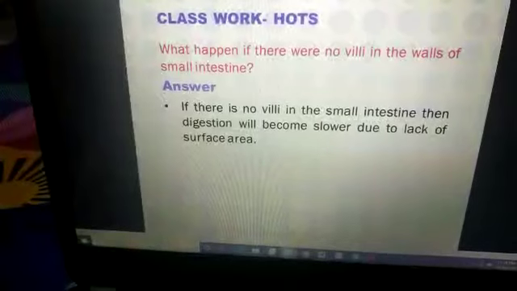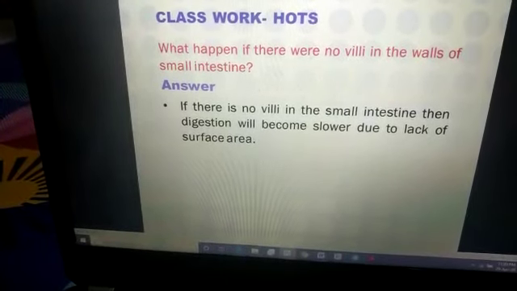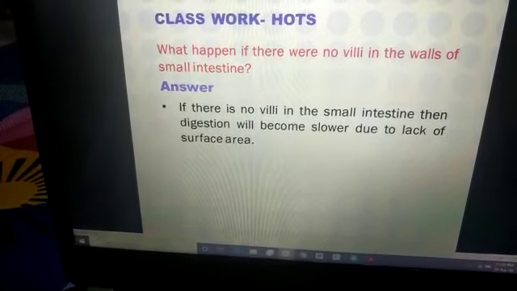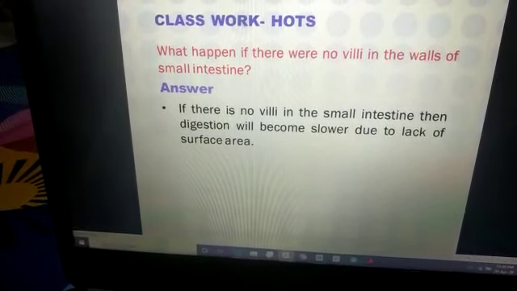Now start writing your hot question number 1 as your classwork. Do it fast. Hot question number 1: What happens when there are no villi in the wall of the small intestine?